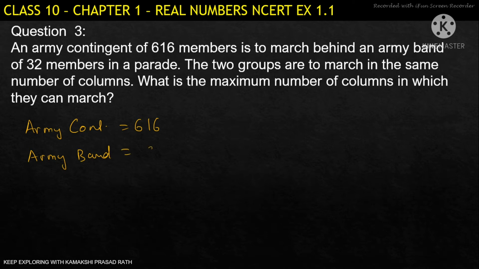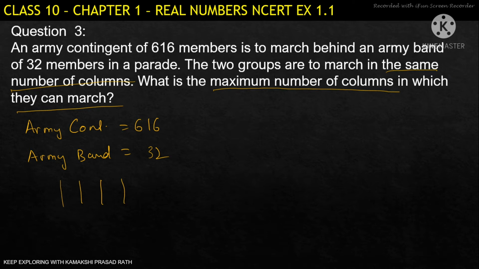with 32 members. Now we have to see that the two groups are to march in the same number of columns. So they have to march in the same number of columns, such that we have to find the maximum number of columns in which they can march. That is, what is the maximum possibility that they can make columns.